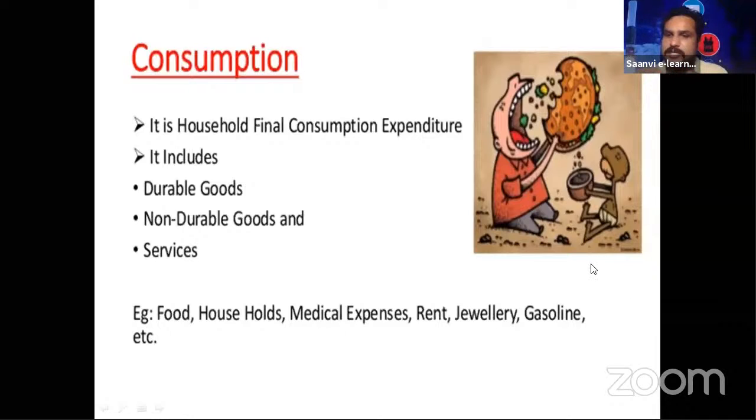Okay, let me give you a simple example. Suppose in the morning, after waking up, we all have a habit of taking a bath. When we go to the toilet, there is no soap. Just imagine, no soap. Then you may send your brother, go and purchase one soap and come. Not your own brother, a neighbor or someone.